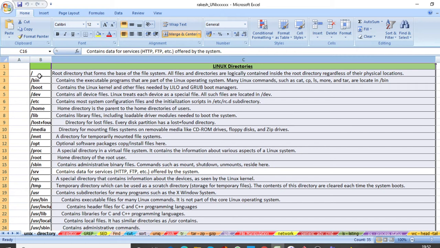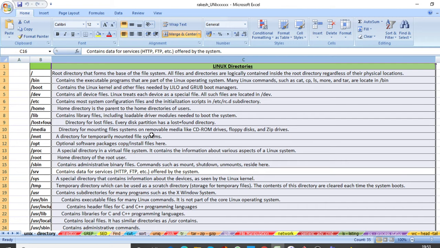So what is the use of root? A root directory forms the base of the file system. You know what a file system is? A file system is nothing but a disk. In Windows, like our C drive, D drive, we are creating some drives, right? In the same way, in a Unix machine we have some file systems, and in a file system we create some directories, which are called folders in Windows.